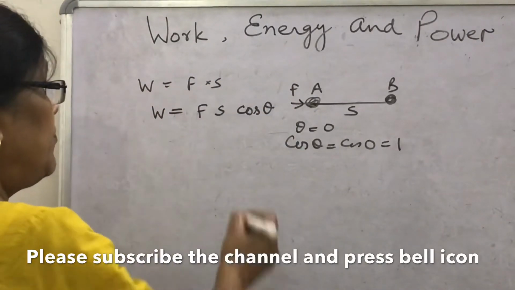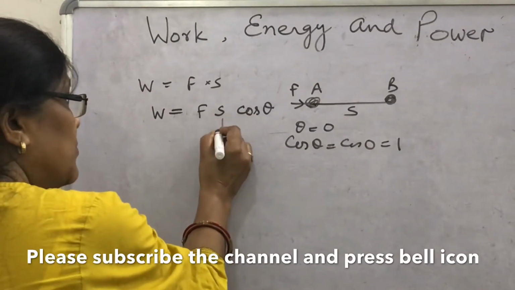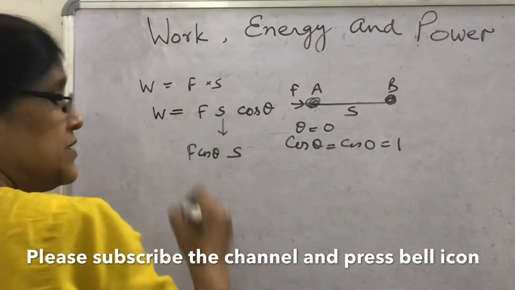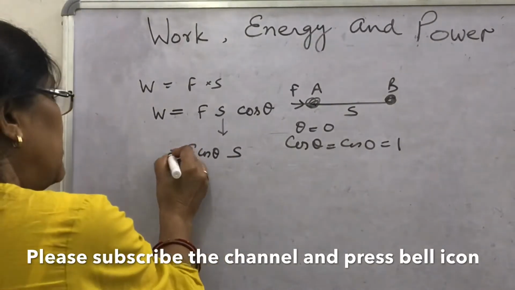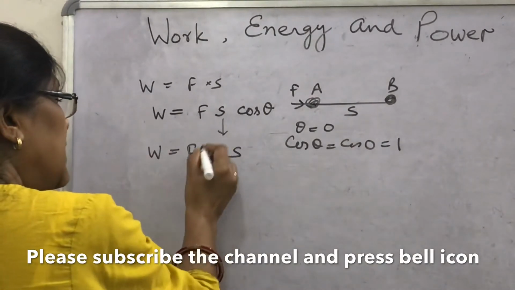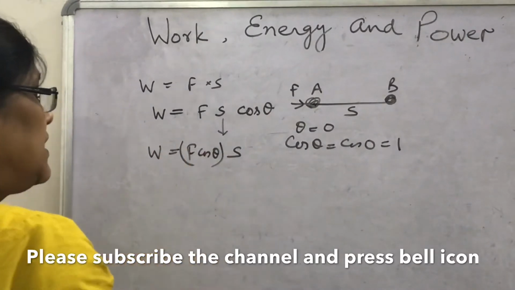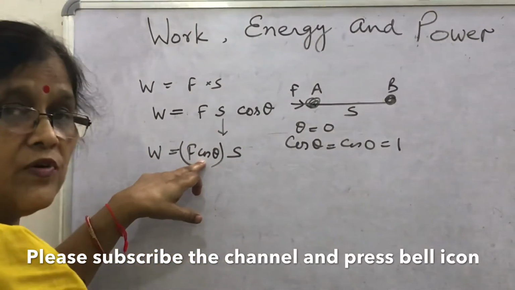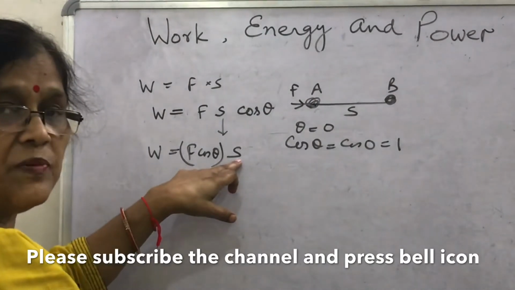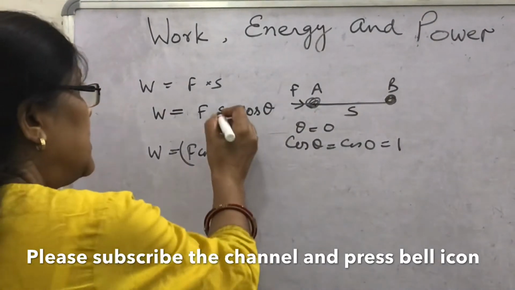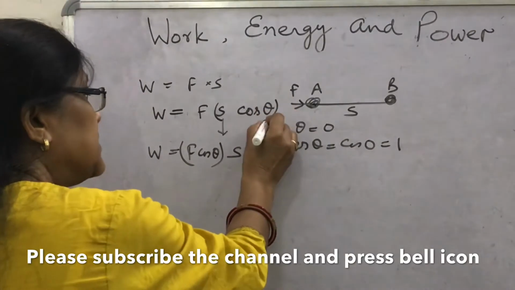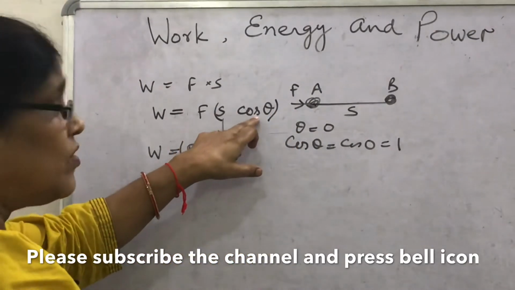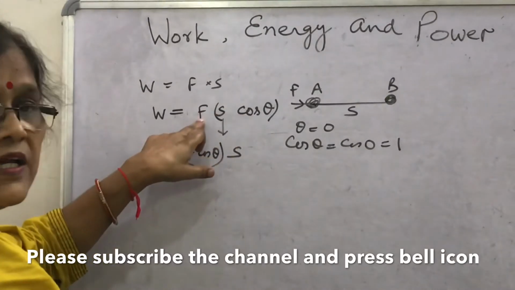Now, if you write this formula as F cos theta into S, it is also W. What is this F cos theta? Component of force in the direction of displacement. What is this S cos theta? Component of displacement in the direction of force.